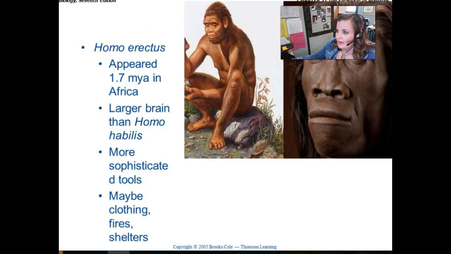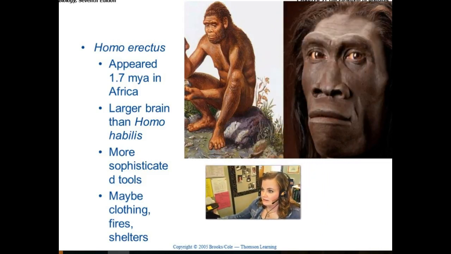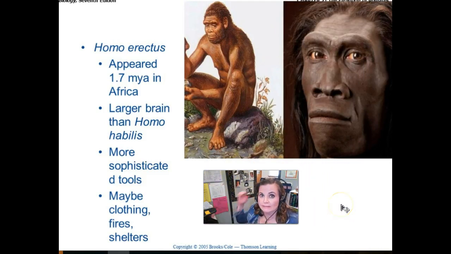Okay, and then we see Homo erectus, the next relative of the humans. Remember, these are all in the same genus but not the same species. So they're a little bit later than the Homo habilis. They lived pretty close to the same time though, even though they may have come a little bit later. They were a bit smarter because they had larger brain size. They had more sophisticated tools than their predecessors. Maybe even had clothing, fires, and shelter. So we see some advances in their social structure as well.